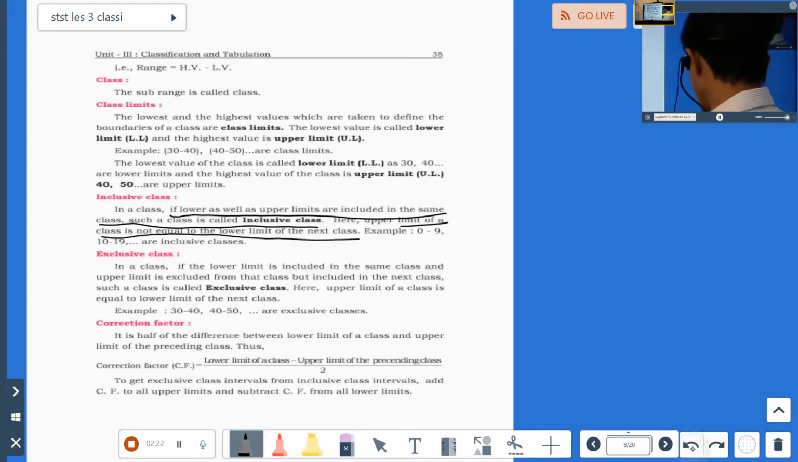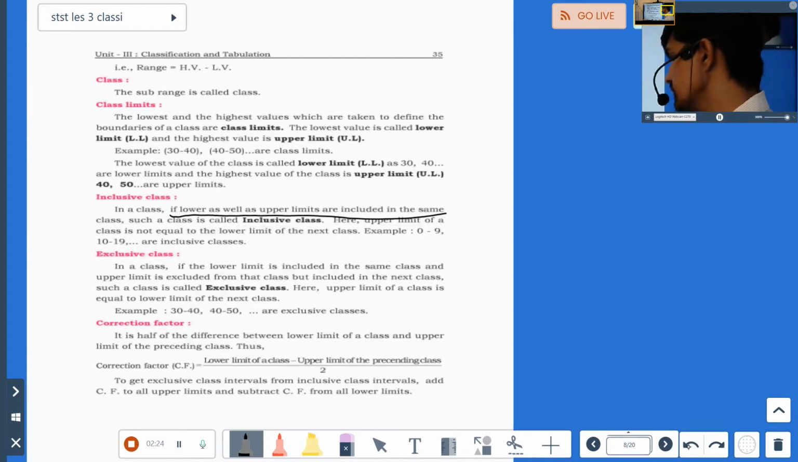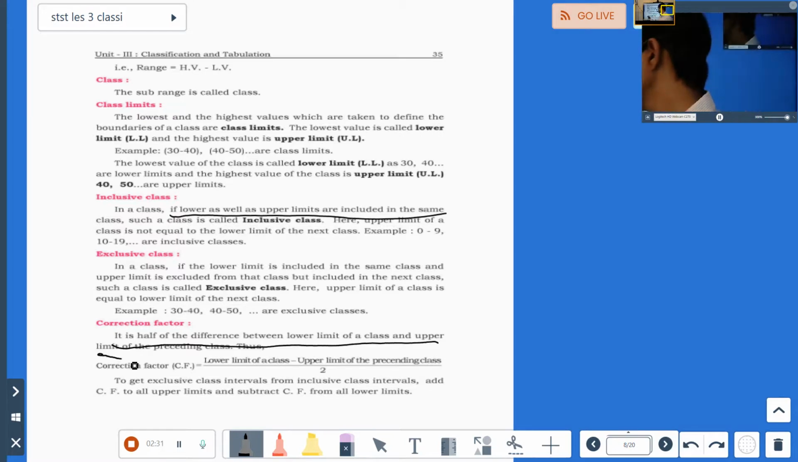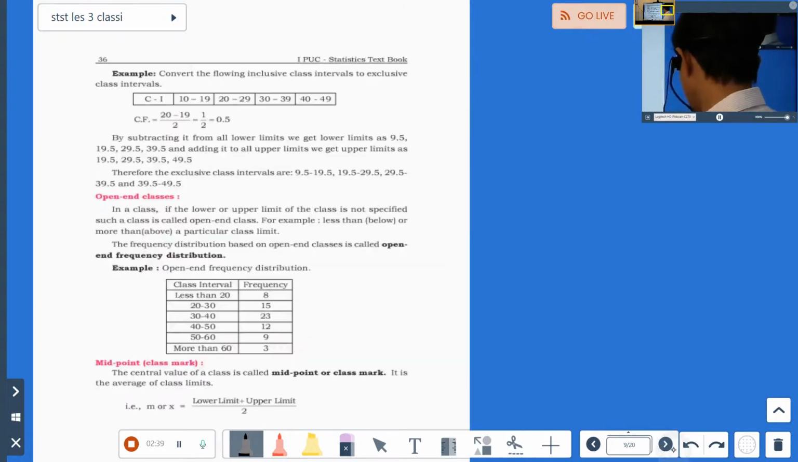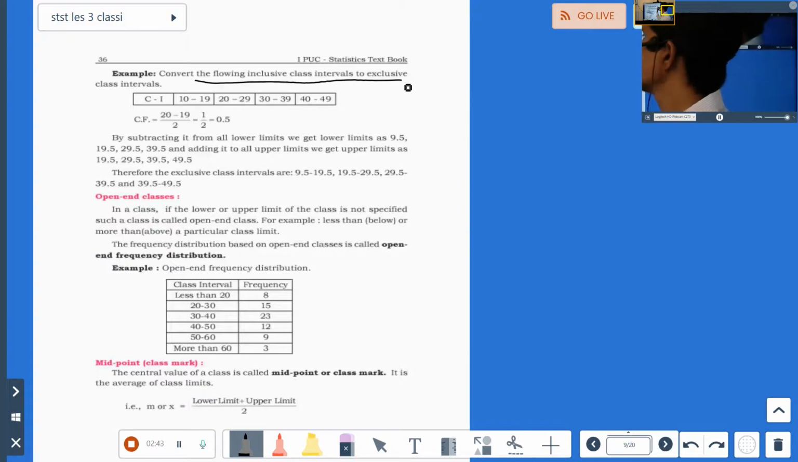Then we have correction factor, to make inclusive into exclusive. It is half of the difference between lower limit of the class and the upper limit of the preceding class. That is, lower limit of a class minus upper limit of preceding class, divided by 2. Next, for example, convert the following inclusive classes into exclusive. 20 minus 19 divided by 2 is 1 by 2, that is 0.5.